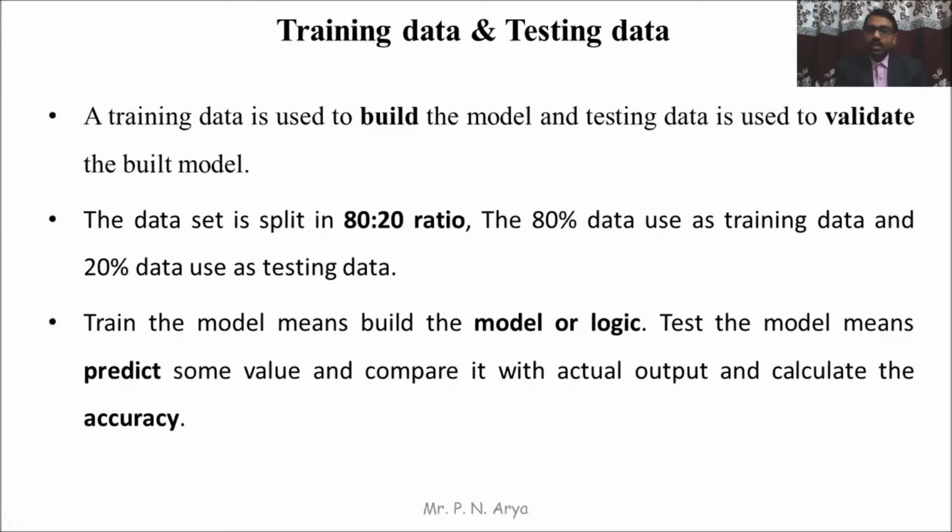Training data and testing data. Training data is used to build the model, and testing data is used to validate the built model. The data set is split in an 80-20 ratio: 80% of the data is used as training data and 20% as testing data. Training the model means building the model or logic. Testing the model means predicting some values, comparing them with the actual output, and calculating the accuracy.